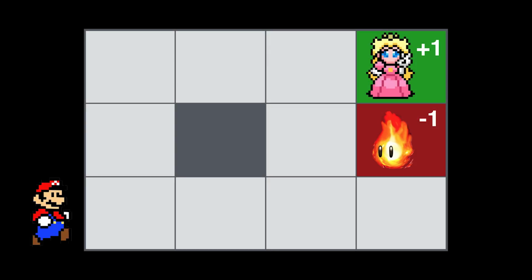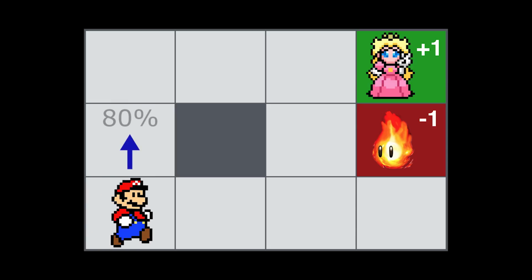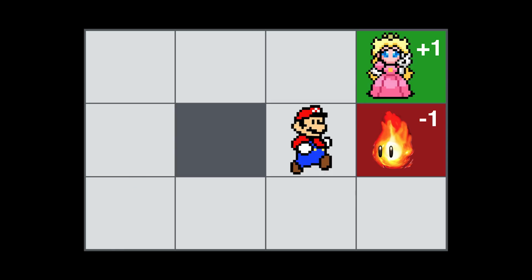So from our starting square, if we tell Mario to go up, there's an 80% chance he'll obey. But there's a 10% chance he'll drunkenly bump into the left wall and stay in the same square, and a 10% chance he'll slip on the floor and end up in the square to the right. This square right here next to the lava pit is our biggest problem. If we try to go up, there's a 10% chance of falling into the pit. Quite a painful death for our agent.